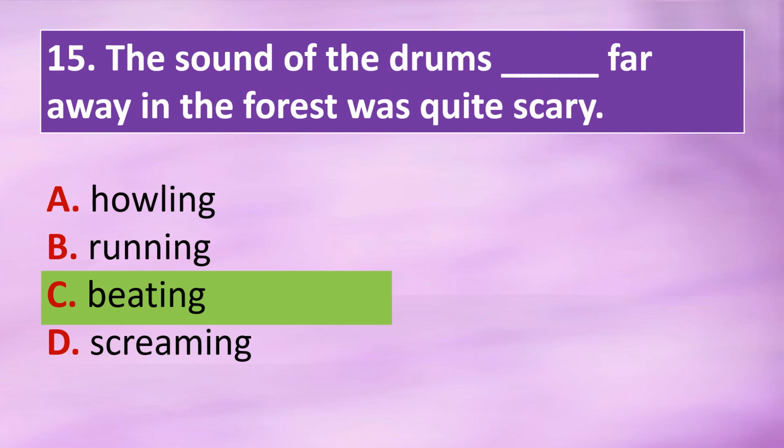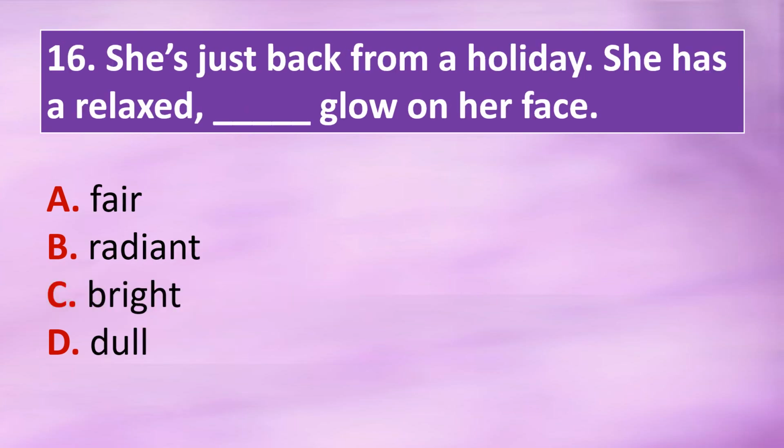Question 16. She's just back from a holiday. She has a relaxed, dash glow on her face. Option A, fair. Option B, radiant. Option C, bright. Option D, dull. The correct answer is option B. She's just back from a holiday. She has a relaxed, radiant glow on her face.